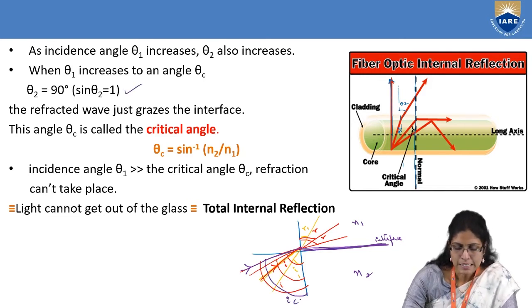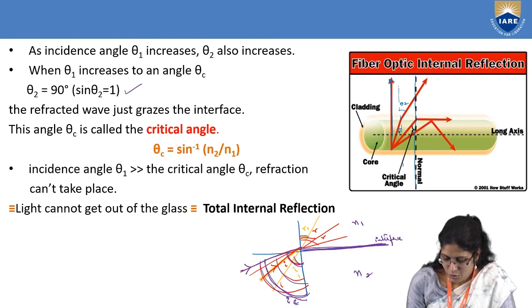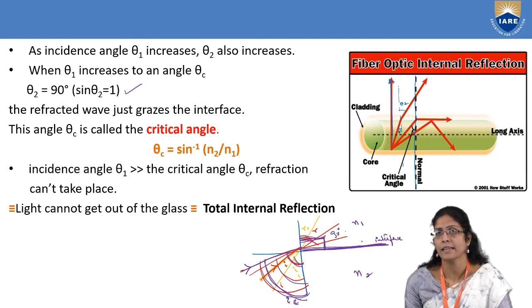When theta 1, that is I, has increased from this to this to this, we have seen one particular angle where R has increased from here to here to here and now to here, which is 90 degrees, and this particular angle is known as the critical angle.